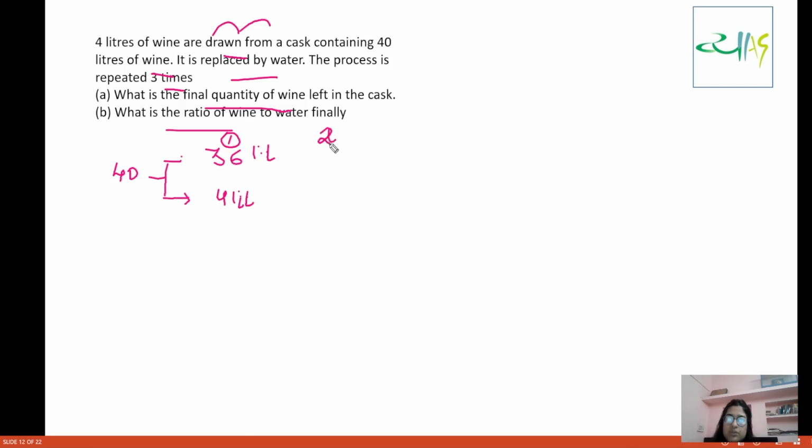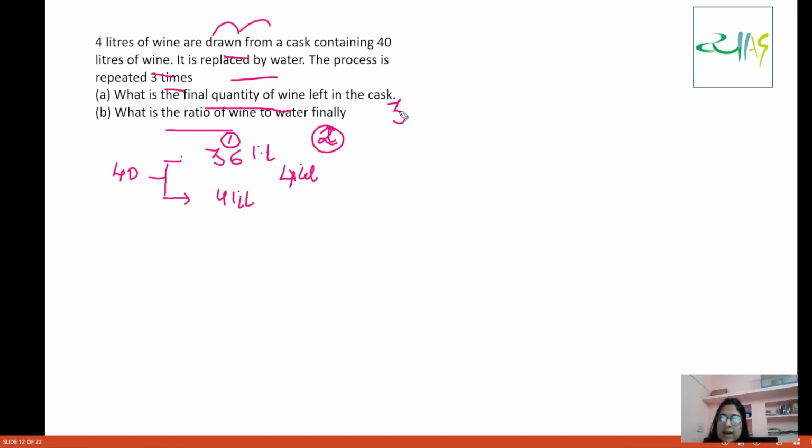Now we go on to the second iteration. The second time we are going to remove 4 liters from this mixture. So what is going to happen when we remove 4 liters from this mixture? What are we going to get?